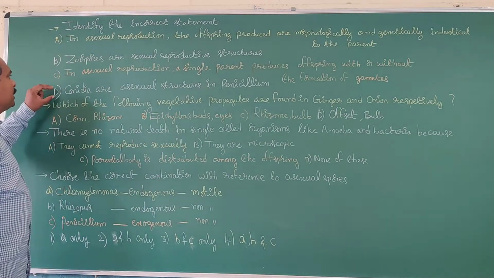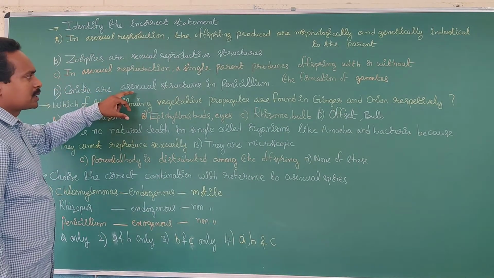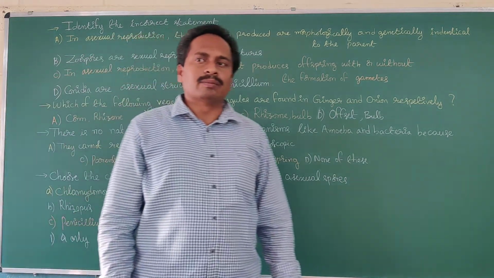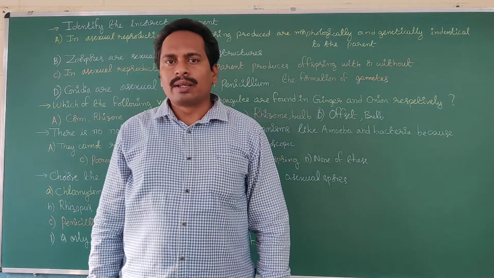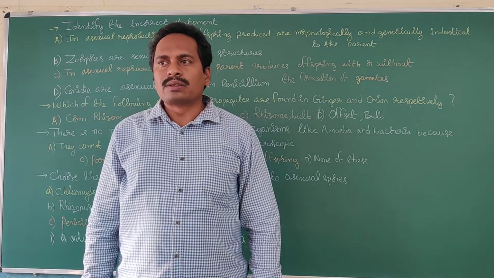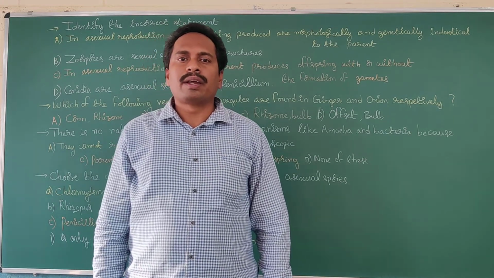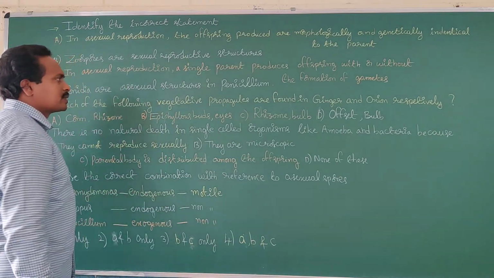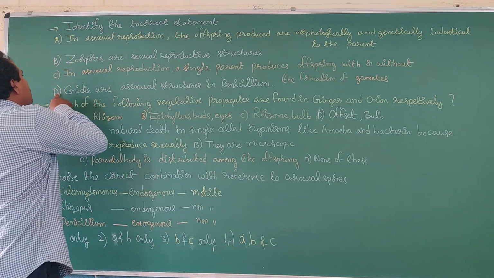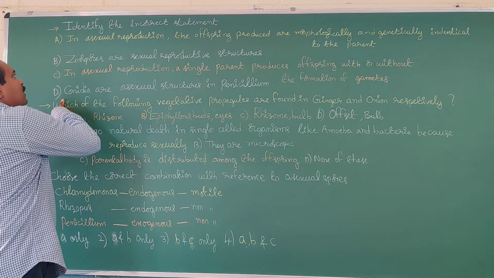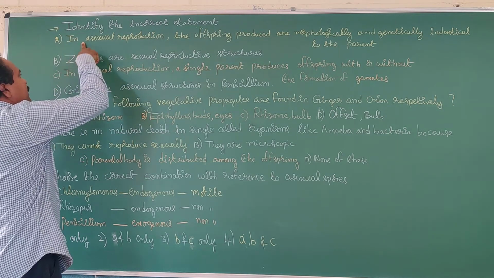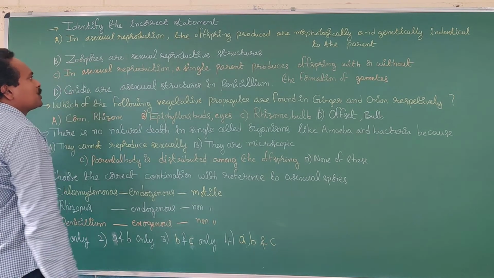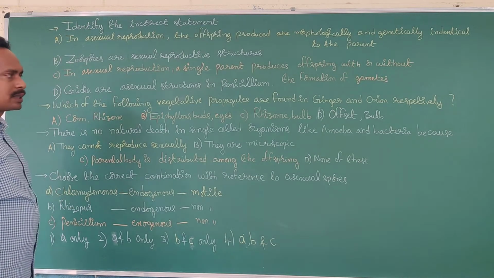Option D: conidia are asexual structures in Penicillium. We have already learnt about Penicillium. Penicillium reproduces asexually by the formation of conidia. Conidia are asexual reproductive structures, so option D is a correct statement. Option A is correct, option C is correct. The incorrect one is option B: zoospores are sexual reproductive structures.